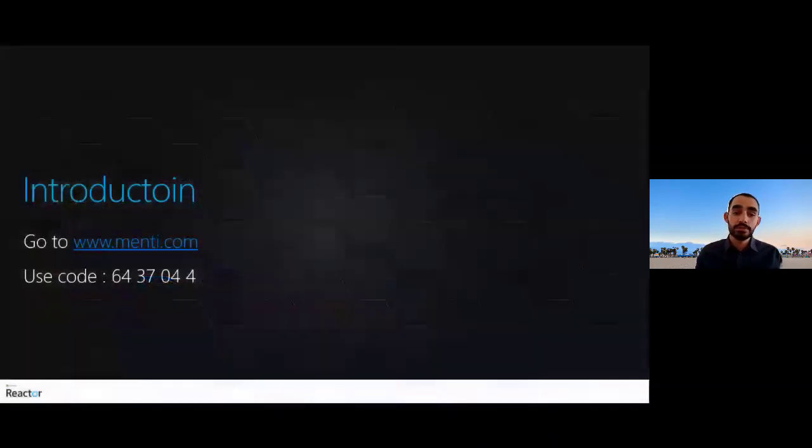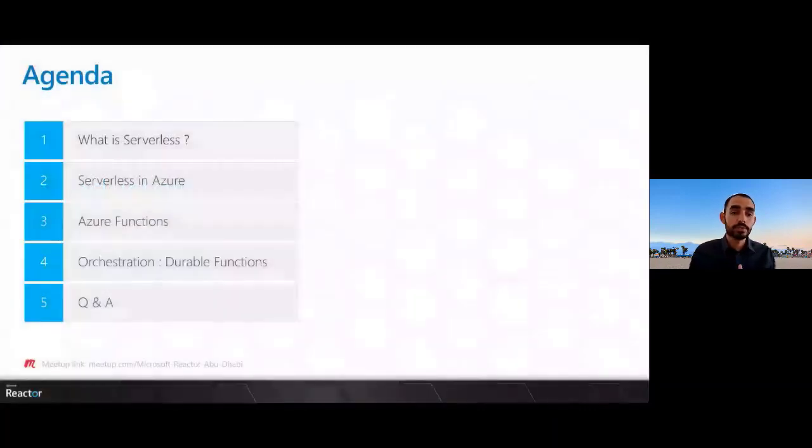So during today's session, we'll see what serverless is. In general, we'll see some services in Azure that are part of this type, and we'll talk about Azure Functions and the orchestration of Azure Functions with what we call Durable Functions, and we'll end the session with Q&A and your feedback, of course.